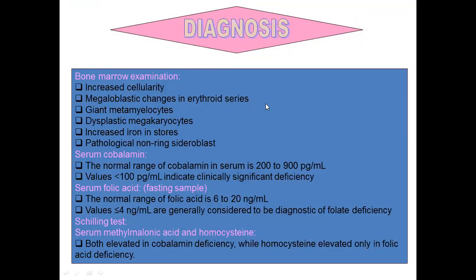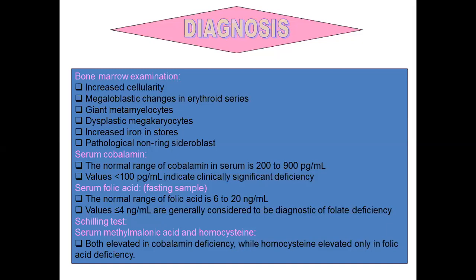After having this investigation, we will confirm whether the patient is having cobalamin deficiency or folic acid deficiency. So we will advise the patient to have a cobalamin level and folic acid level. Serum cobalamin normal range is 200 to 900 picogram per ml, and that will be decreased then. It will be less than 200 picogram per ml. Similarly, for the folic acid level, the normal range is 6 to 20 nanogram per ml, and if it is less than 4 nanogram per ml, we generally consider it folic acid deficiency.